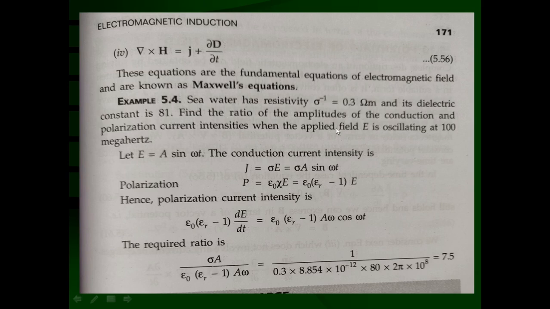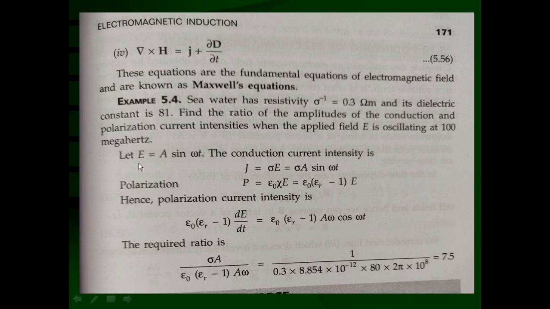Find the ratio of the amplitudes, that is the magnitudes, of the conduction and polarization current intensities when the applied electric field is oscillating at a frequency of 100 megahertz. 100 megahertz means 100 into 10 raised to 6 hertz, that means 10 raised to 8 hertz. The oscillating electric field has a frequency of 10 raised to 8 hertz.